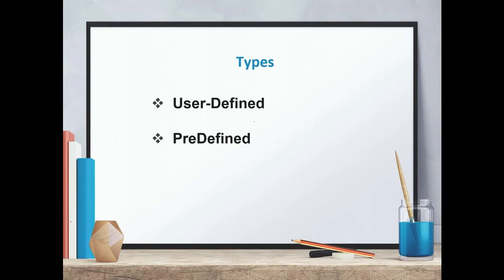Predefined functions are also called library functions, and we need not define these functions. These are already stored in the header files. We can just call them in our program by including those header files. But the only limitation of these predefined functions is that we cannot customize them according to our requirements. There are various examples of library functions, like the pow function of the math library that calculates the power of a number, and the strcat function of the string header file which concatenates two strings.